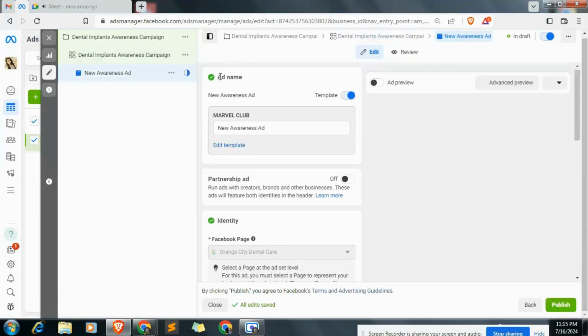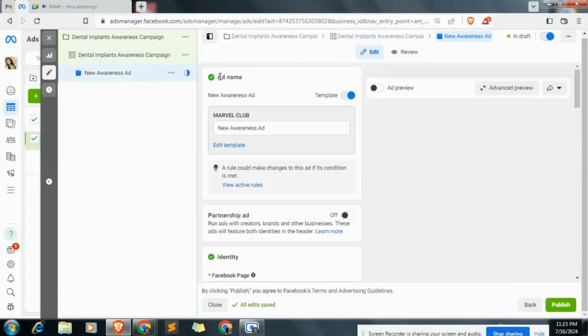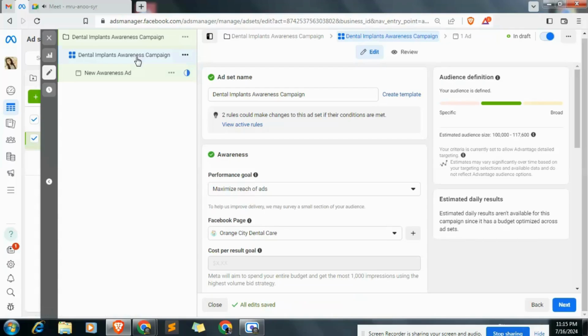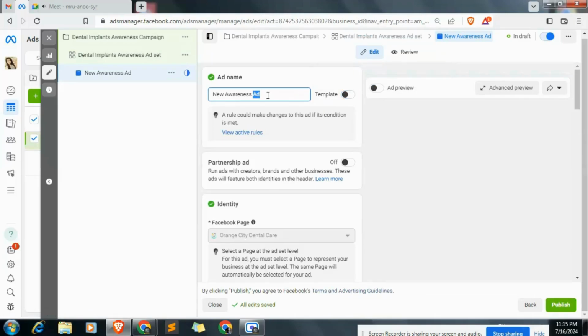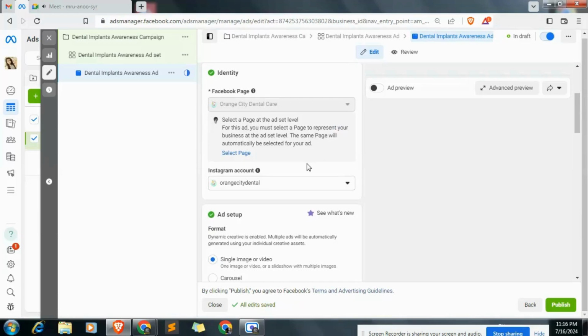So we have completed the second step, the ad set. Wait, I will have to rename it again. Okay, this was the ad set. In the third step, I will close this template and manually type. And this is the ad. Okay, so this is done. The partnership part, let it be for now.